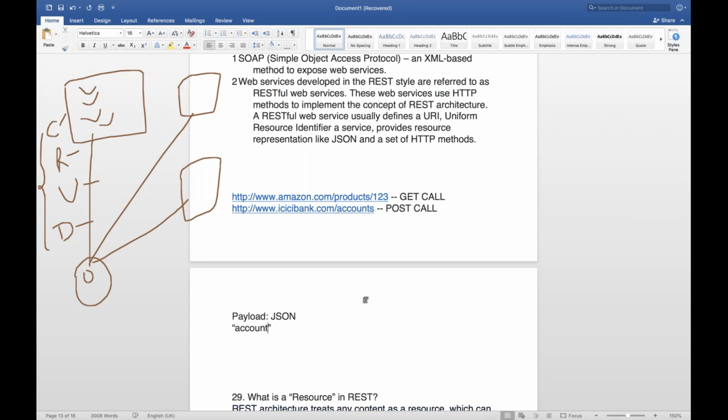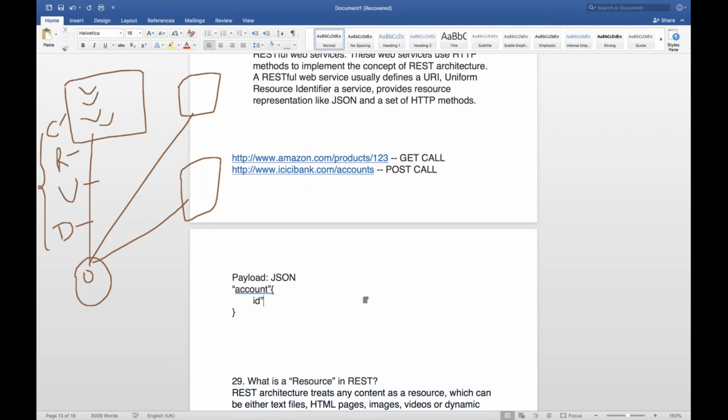Account. I'm just giving you some basic simple example. Account, let's see, ID. ID is 123. Something like this, comma. Let's see, phone number. Phone number is something like this.